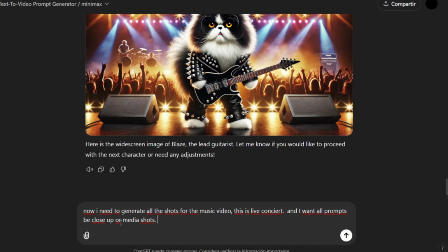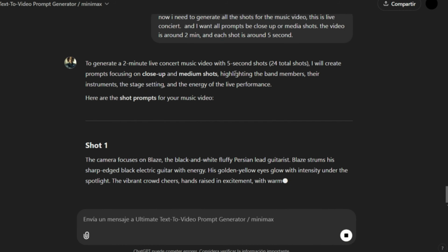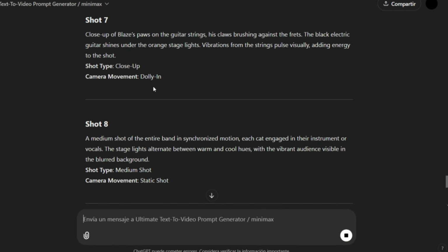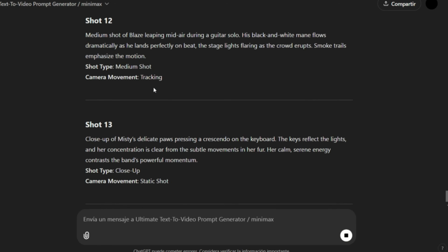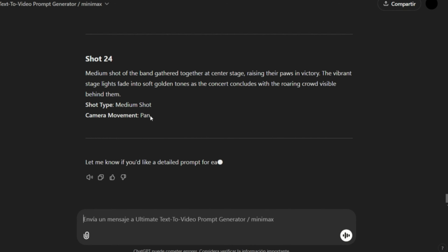I've now asked the tool to generate the music video, including the shots. I want the video to simulate a live concert, focusing on close-ups and medium shots for the visuals. I'll also specify the video duration. I instructed it to generate the shots step by step. It calculated 24 images to represent the scenes. These aren't detailed yet. It's more like an outline for the entire video.